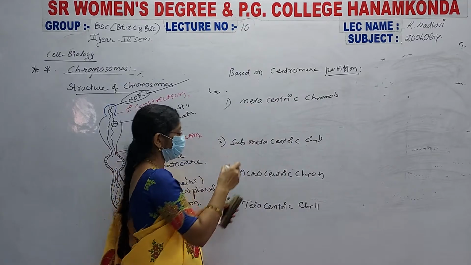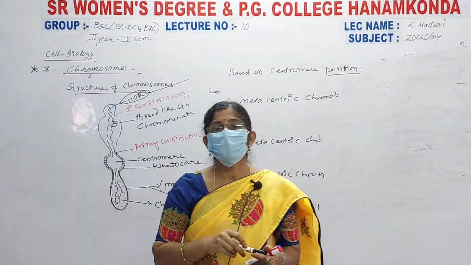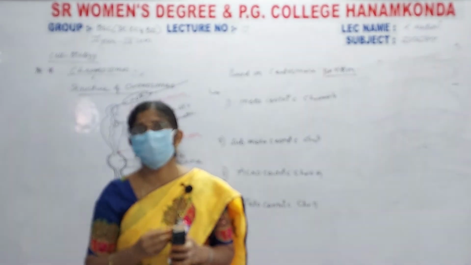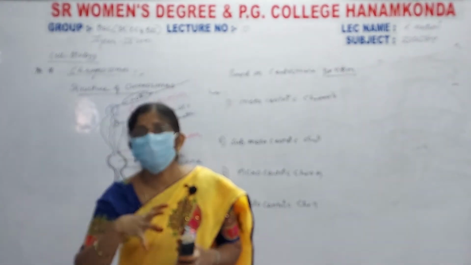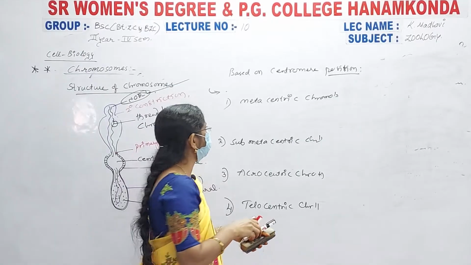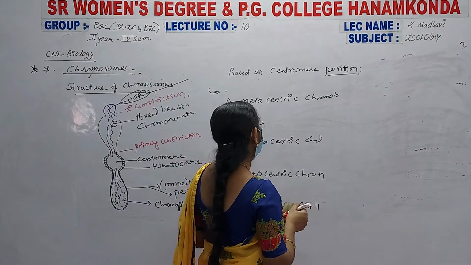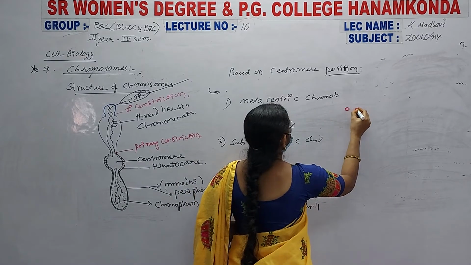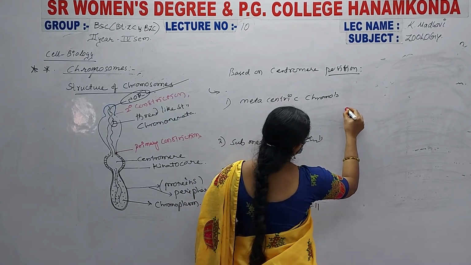Metacentric chromosomes means the centromere is situated exactly at the center of the two arms. That's why each arm has the same length, right?